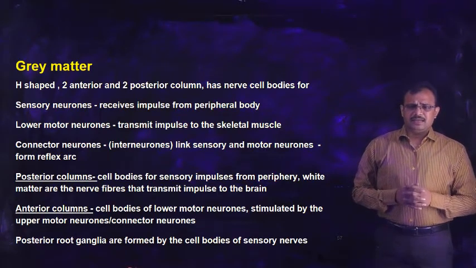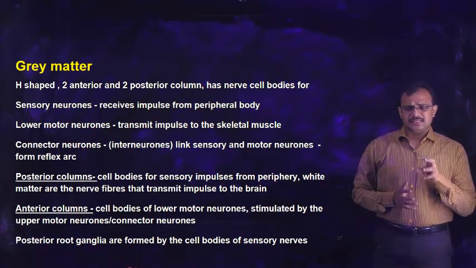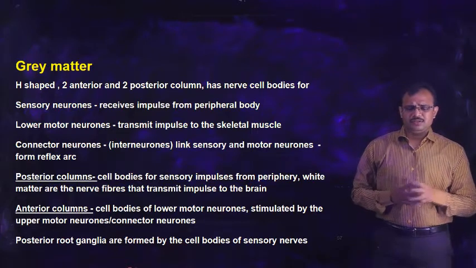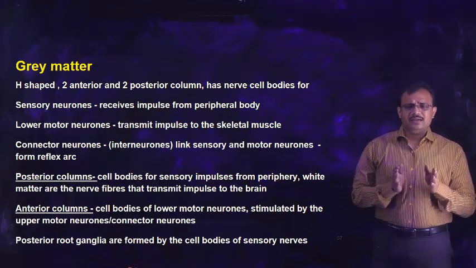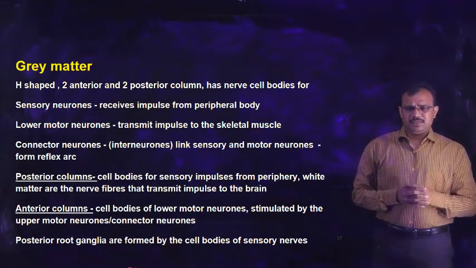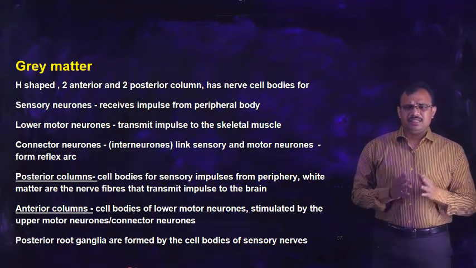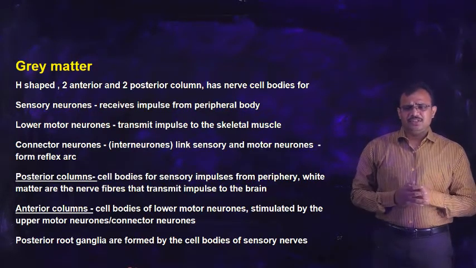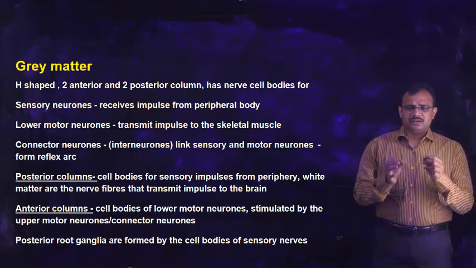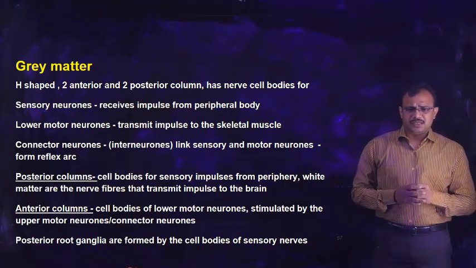The gray matter appears in an H shape, and this H shape can be differentiated into two anterior columns and two posterior columns.